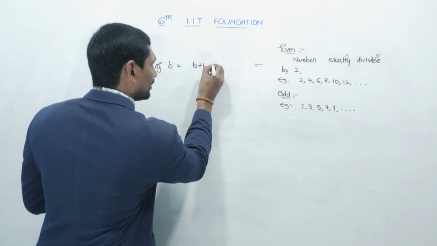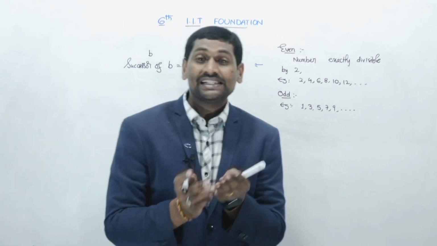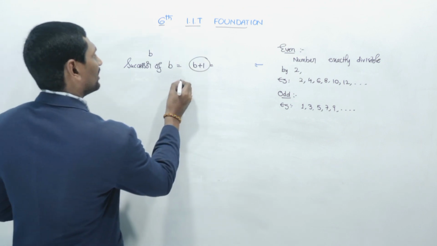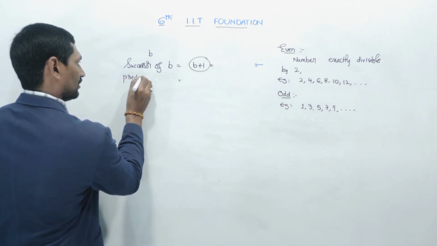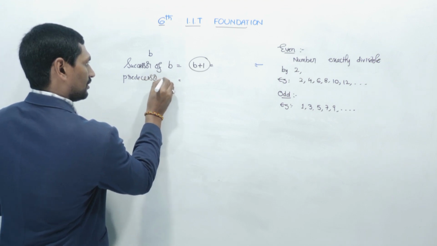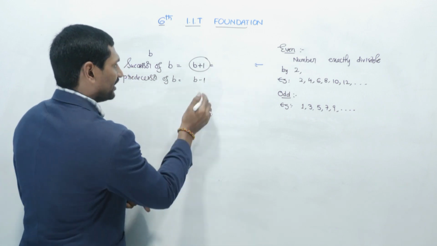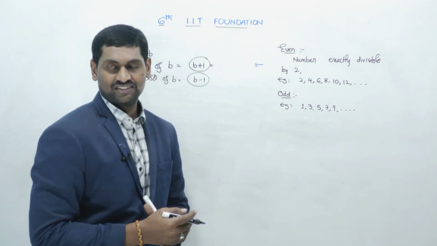It is nothing but B plus 1. Plus 1 will give you the successor of any number, and minus 1 will be the predecessor of any number. So we use the formula: B minus 1 is the predecessor, B plus 1 is the successor.